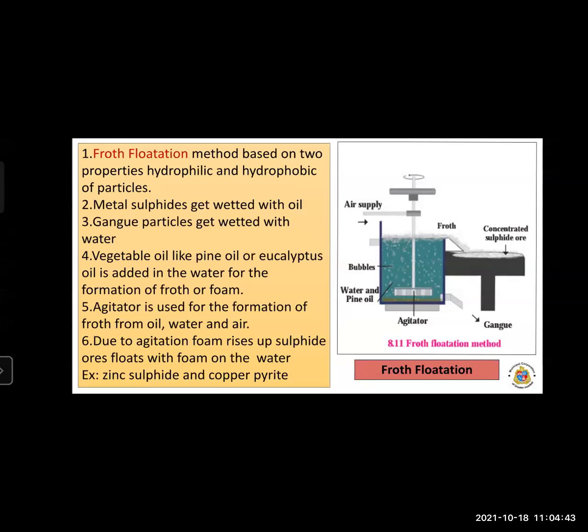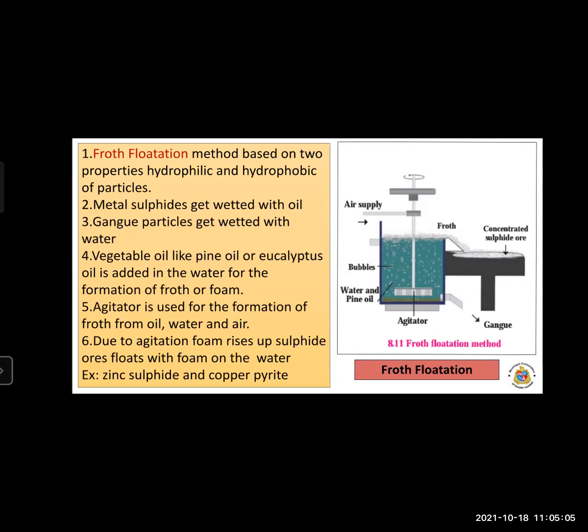We pour the ore into the tank containing water. This water also contains oil. Why? Because the ore, the metal sulfides, get wetted with oil.